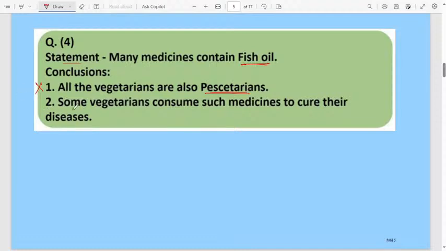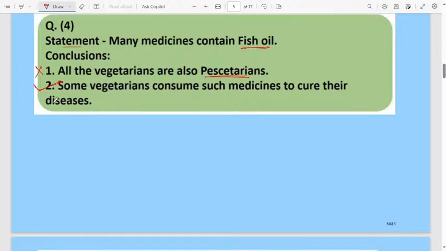Wrong. Some vegetarians consume such medicine to cure their disease. This one is correct. Maybe all the vegetarians may not consume fish oil, or they will not eat fish products. But in general, we can tell some vegetarians consume such medicine to cure their disease. Therefore, conclusion 2 is the true one here.